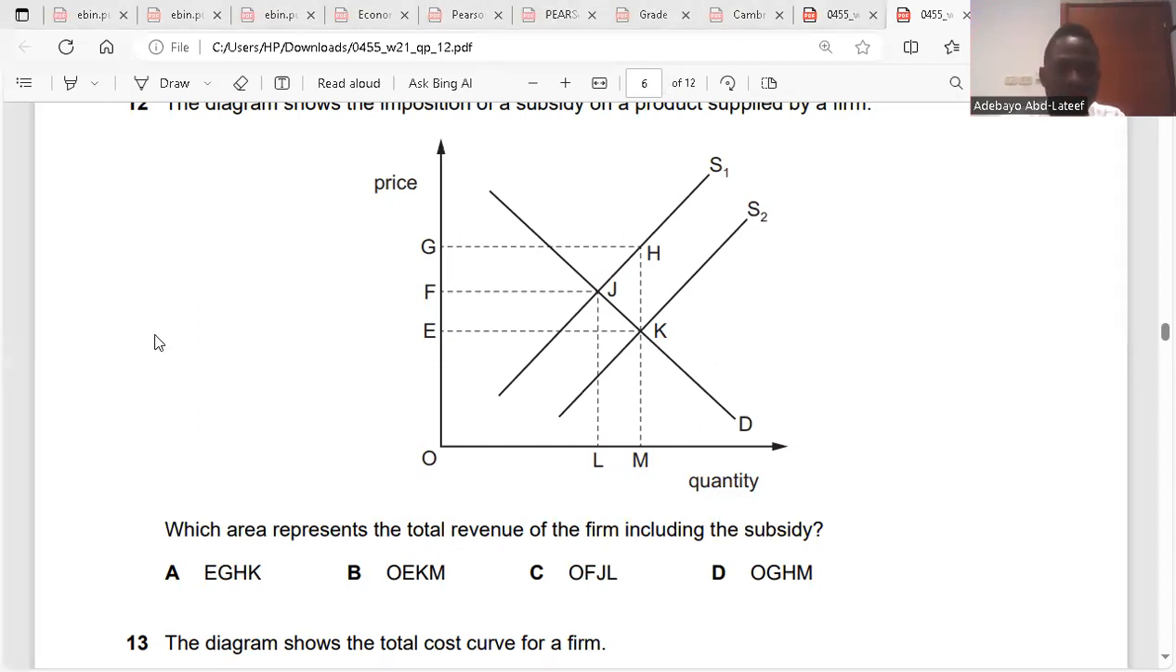There's going to be a new graph here at H. This is D1. Do you get it? So firms will be able to maximize their revenue at OGHM. Is it clear? Because at HM is where the consumers will be able to buy more. Clear? Yes. So we'll move on.